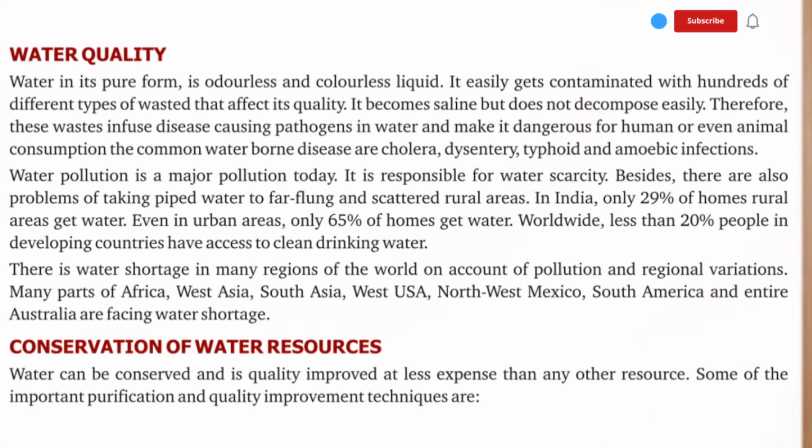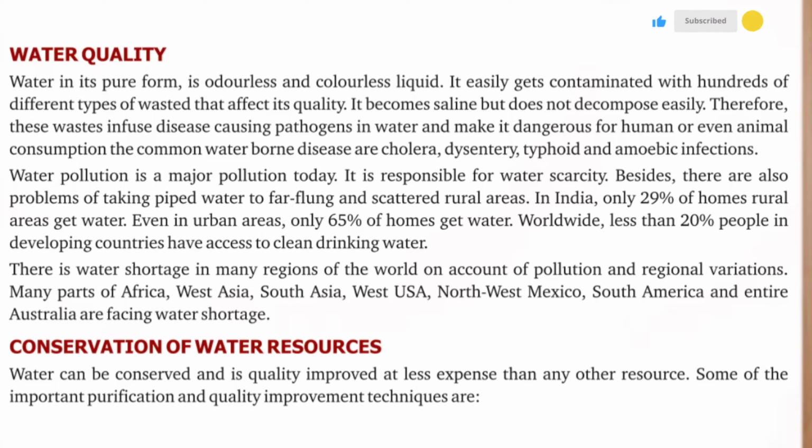Water quality. Water in its pure form is an odorless and colorless liquid. It easily gets contaminated with hundreds of different types of wastage that affect its quality. It becomes saline but does not decompose easily. Therefore, these wastes infuse disease-causing pathogens in water and make it dangerous for human or even animal consumption. The common waterborne diseases are cholera, dysentery, typhoid, and amoebic infections.